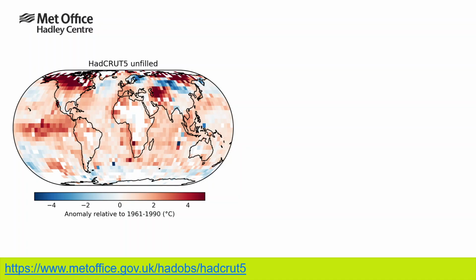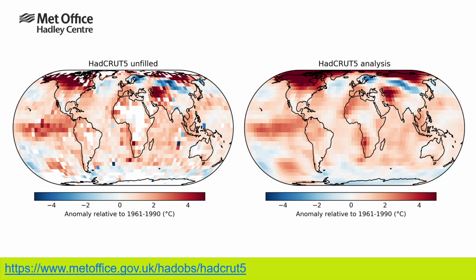This map shows near-surface temperature anomalies from the HadCRUT5 dataset. And you can see there are obvious gaps in coverage of the Arctic, the Antarctic and Southern Ocean, as well as parts of Africa and South America. If we fill these gaps in, as we have attempted to do in the HadCRUT5 analysis, you can see that the picture can appear quite different.